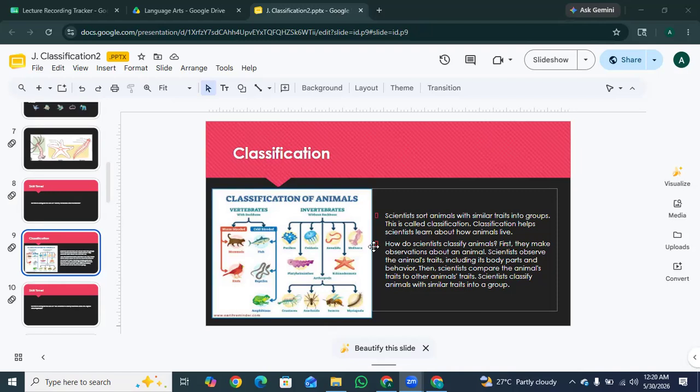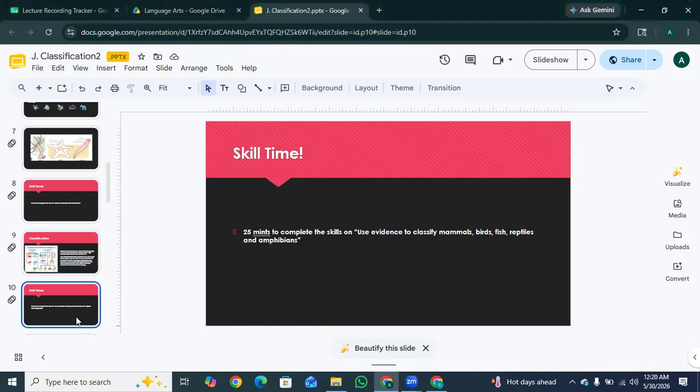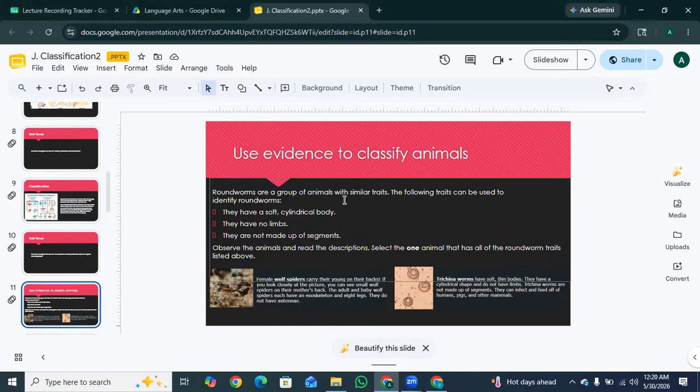Scientists use a two-step process to figure out which group an animal belongs to. First, they observe. They study the animal's traits, like its body parts and other things, and how they are similar to each other. And the second one, they compare those traits to other animals. If the new animal shares the same traits as a group they already know, it gets placed into that group. So use evidence to classify animals.